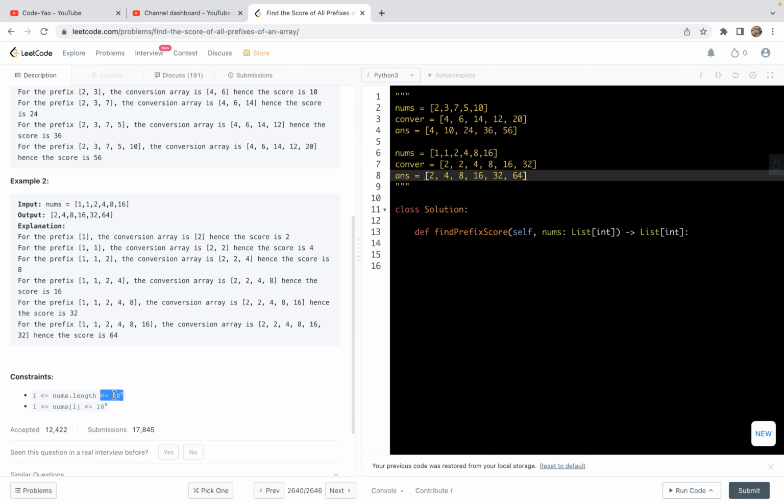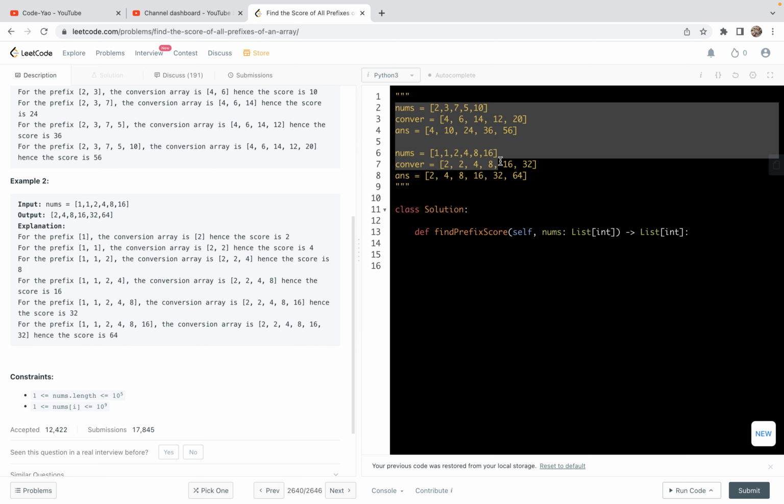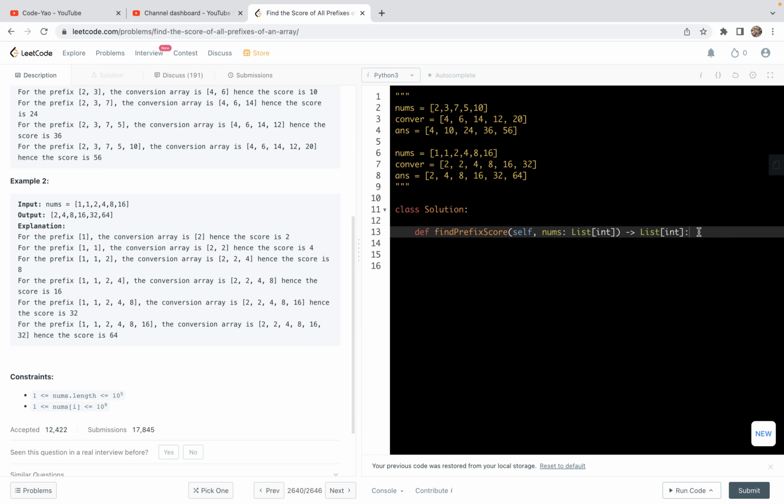So this one is a decent large number. In other words, based on the analysis, our algorithm will be O of n, right? And the elements in the list are bounded below by 1, in other words positive integers, and bounded above by 10 to the power none. This is basically the range. So with that said, we are ready to do the coding.